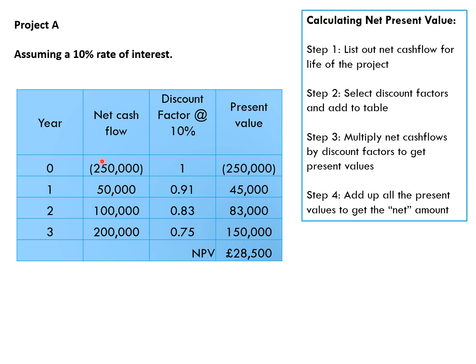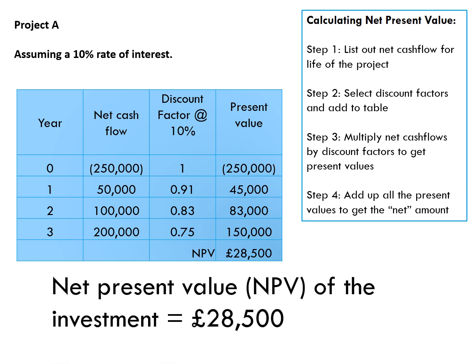So £250,000 negative in year 0, the present value is negative 250,000. 50,000 return after a year is worth 45,000 in year 0. 100,000 after 2 years is worth 83,000 in year 0. 200,000 after 3 years is worth 150,000. So these are all the present values of our project. And to find out what the overall present value, the net present value is, we simply add them all together. And so the net present value of this project will be £28,500. That's how much it's worth right now in year 0.